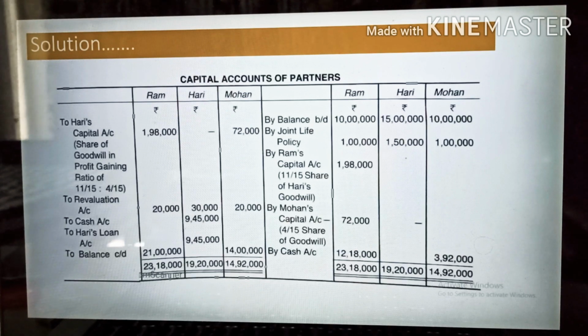So 3,50,000 multiplied by first partner, he will receive 2/7. So the amount will come 1 lakh rupees. Once you calculate like that, for him it will come 1,50,000, and for him it will come 1 lakh rupees. You can distribute accordingly.